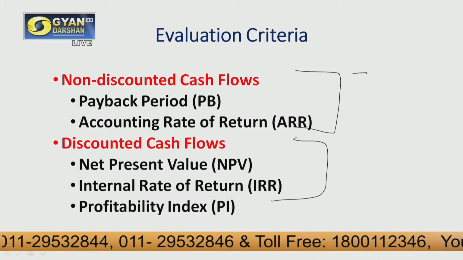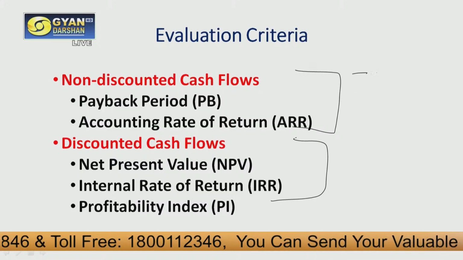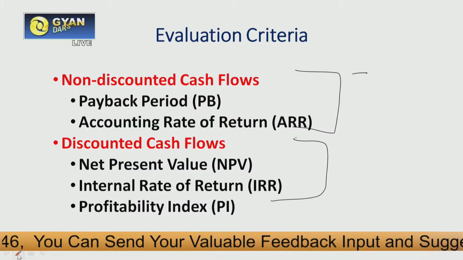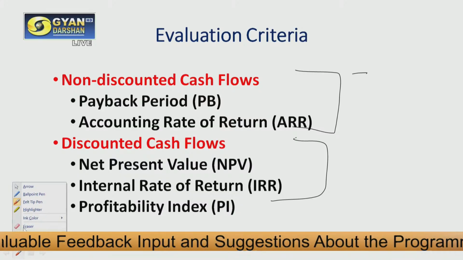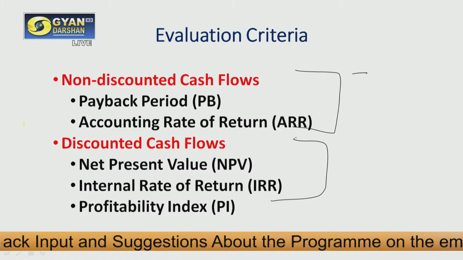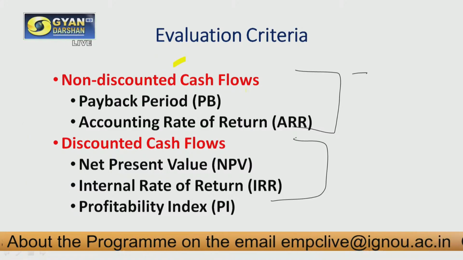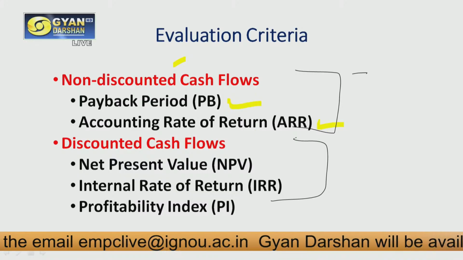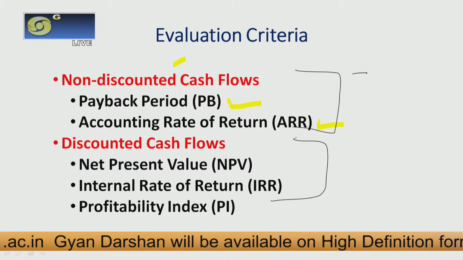Non-discounting cash flow methods are those wherein we are not considering the time value of money. This is something we have discussed in our previous sections, that there are certain methods which are not considering the time value of money. So under non-discounting methods, we are going to discuss 2 methods, that is the payback period method as well as the accounting rate of return method. But under discounting cash flow methods, we have 3 methods that we are going to discuss.